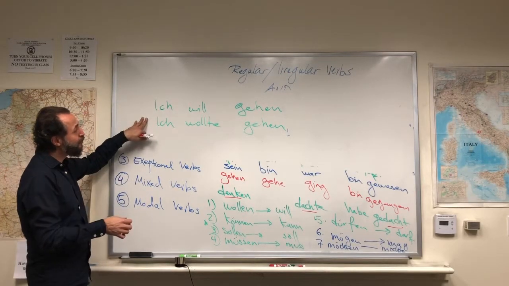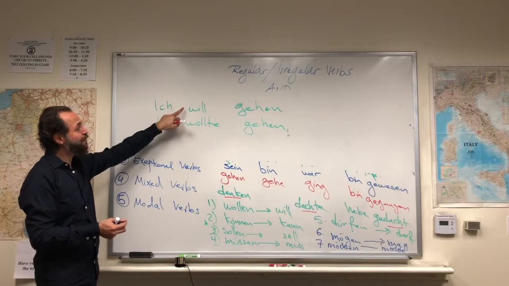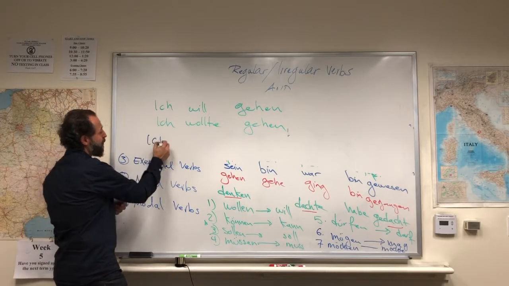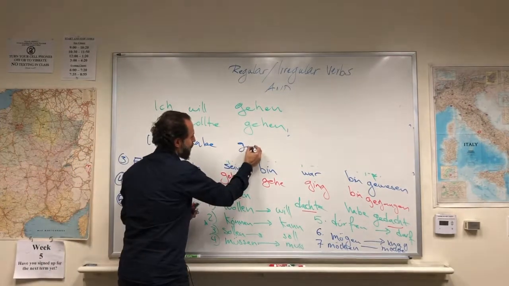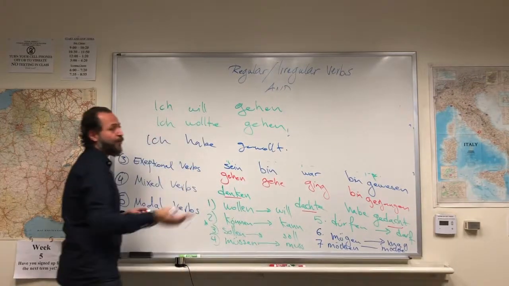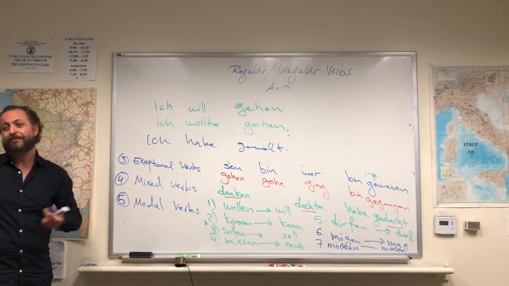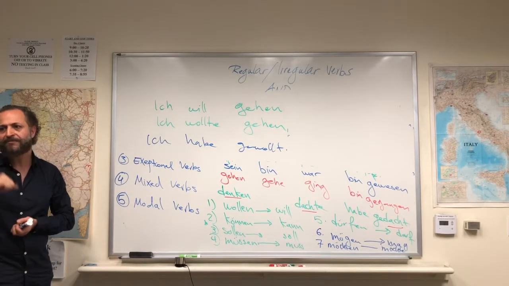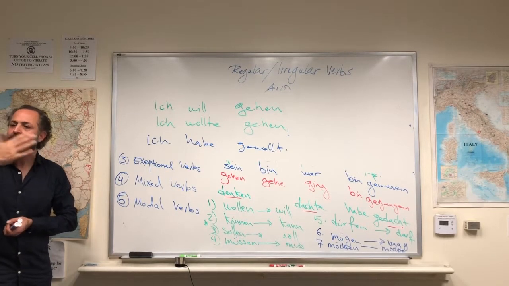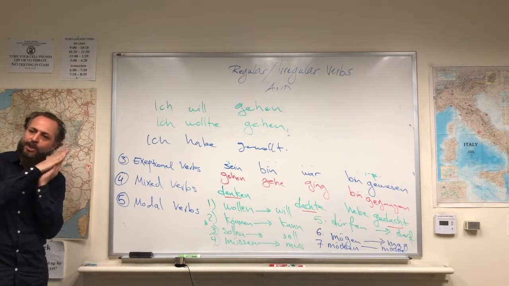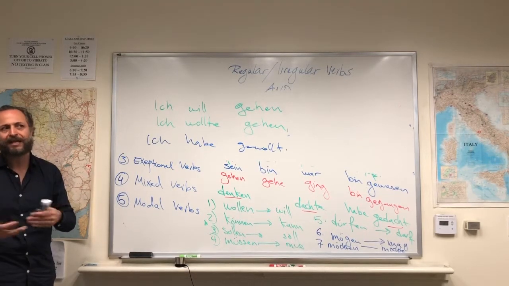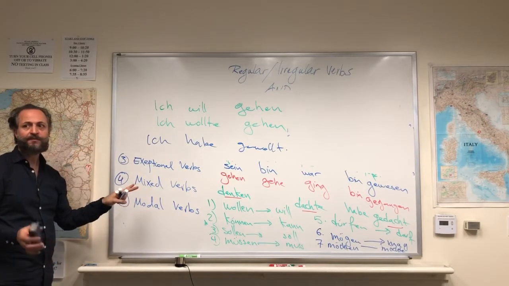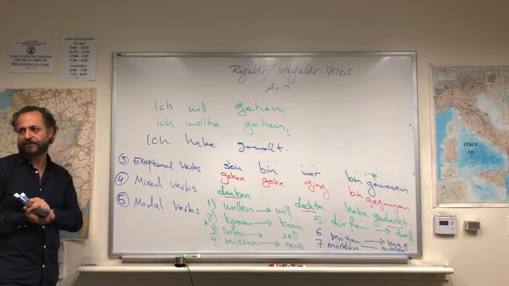So, going back to modal verbs, they will be used just in present tense and simple past. Present perfect of that, ich habe gewollt, as a modal verb, I have wanted, will be barely used. So rather we say ich wollte, which means I wanted, plus an infinitive. Ich wollte gehen. Ich wollte studieren. Ich wollte schlafen, and so on. I wanted to go. I wanted to study. I wanted to sleep. So, any question regarding these 5 types of verbs? If not, we shift toward present perfect.